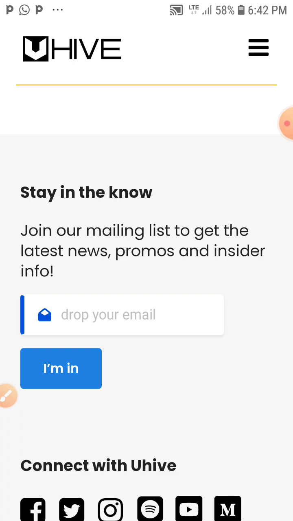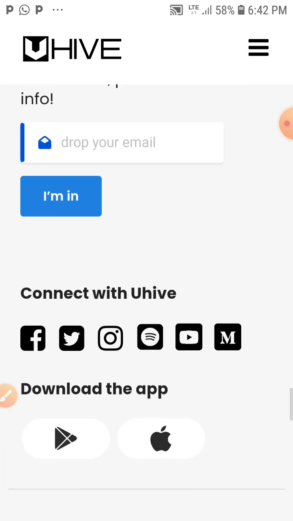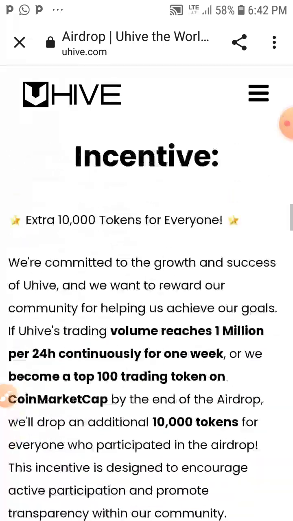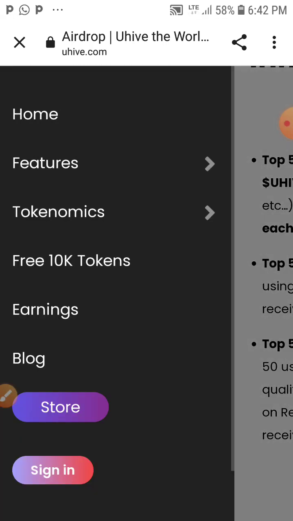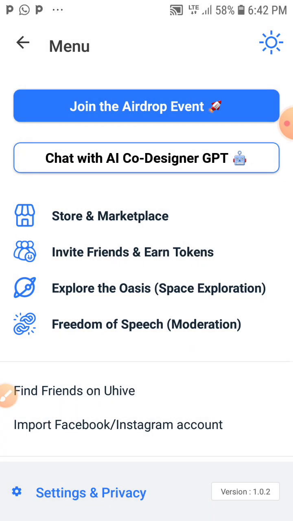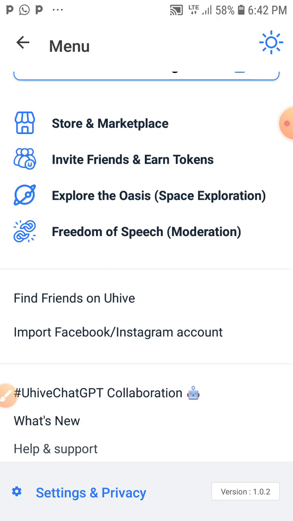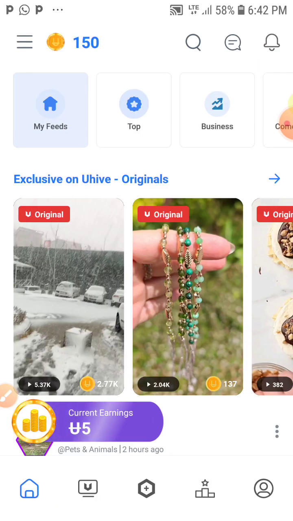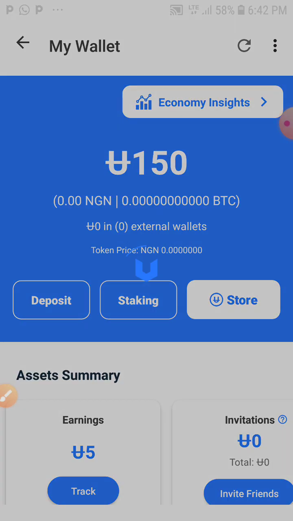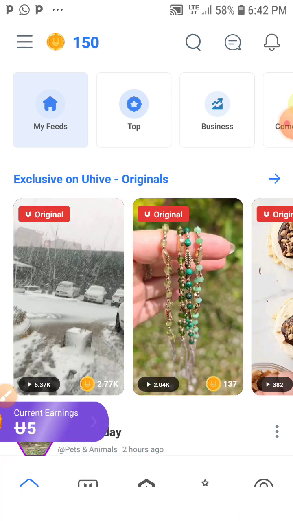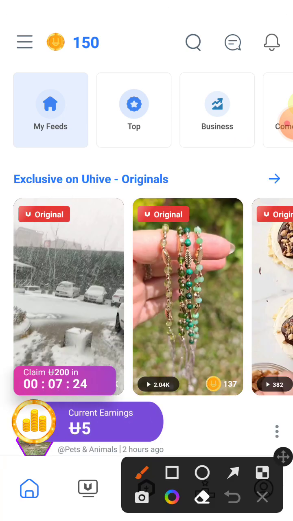So as you can see here, drop your email for any news they have got for you. So let's go back to the app and see what is going on there. I don't want to go into details about this. Any news that comes up about this UHIVE, I'm going to show you guys. Now when you click on that, let me show you what I did. So I clicked on the 150 UHIVE.